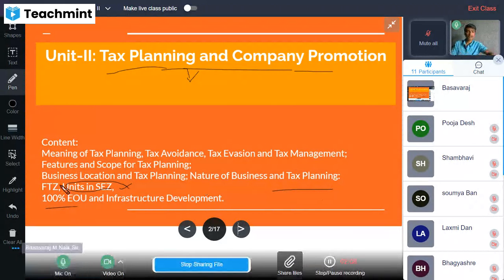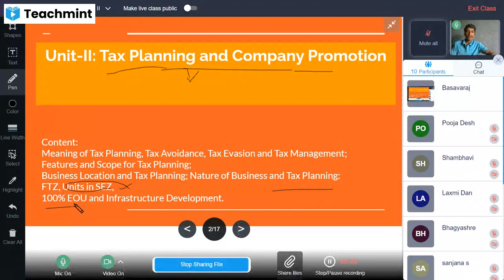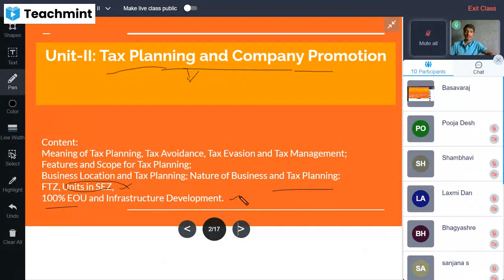Free trade zone is also known as foreign trade zone, in the sense that it is away from the foreign authority or tax authority. So there will be a flowing of goods and services from that particular region, that we will discuss. And export oriented units and infrastructure development, which come under specific areas, a specific region. What all the tax considerations are there, that we will discuss in this particular unit. Okay, so let us start from the beginning.